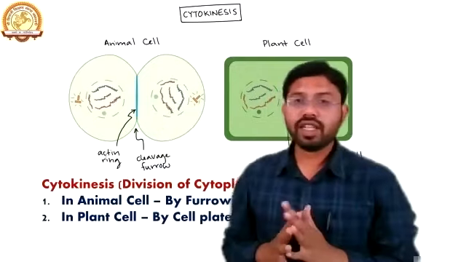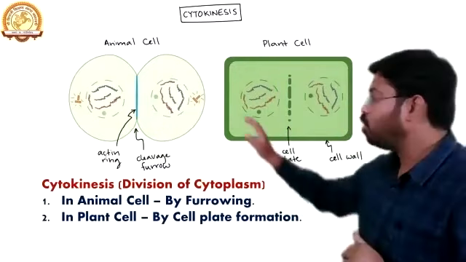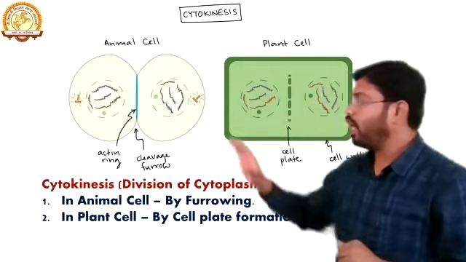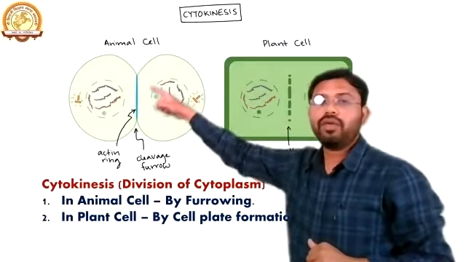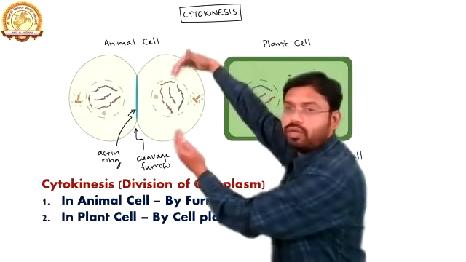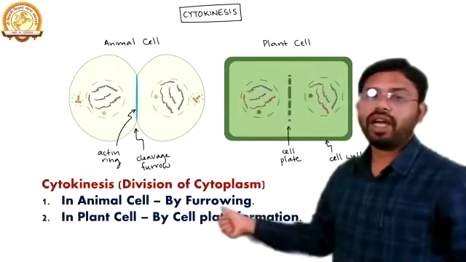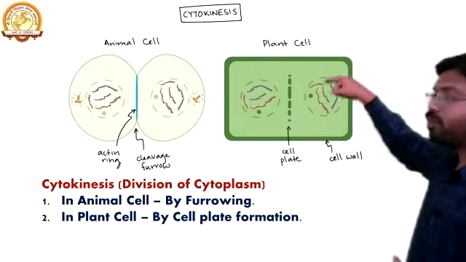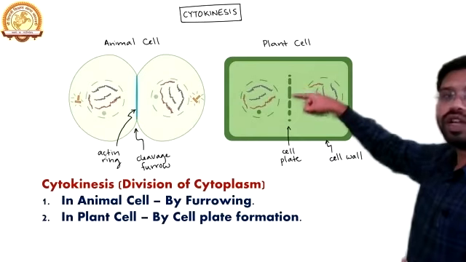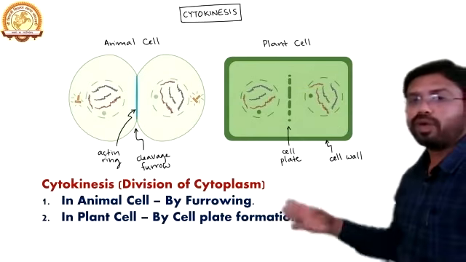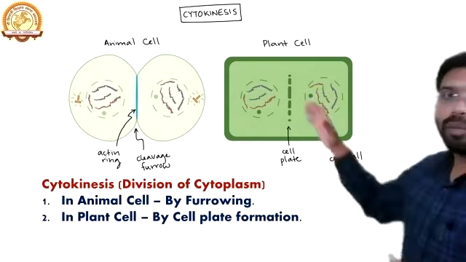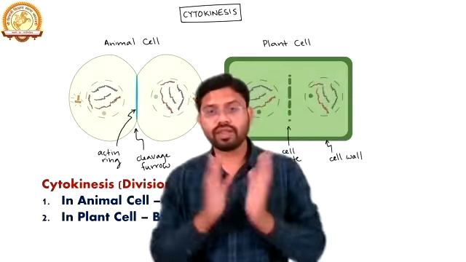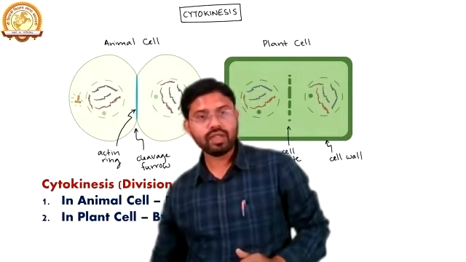So now we can understand that cytokinesis in animal cells and plant cells takes place by two different methods. In animal cells, the division takes place from the outer side of the cytoplasm, known as furrowing, and in plant cells, the division takes place from the inner side of the cell, by cell plate formation. And finally, both animal and plant cells, after cytokinesis, get two different cells. Clear?